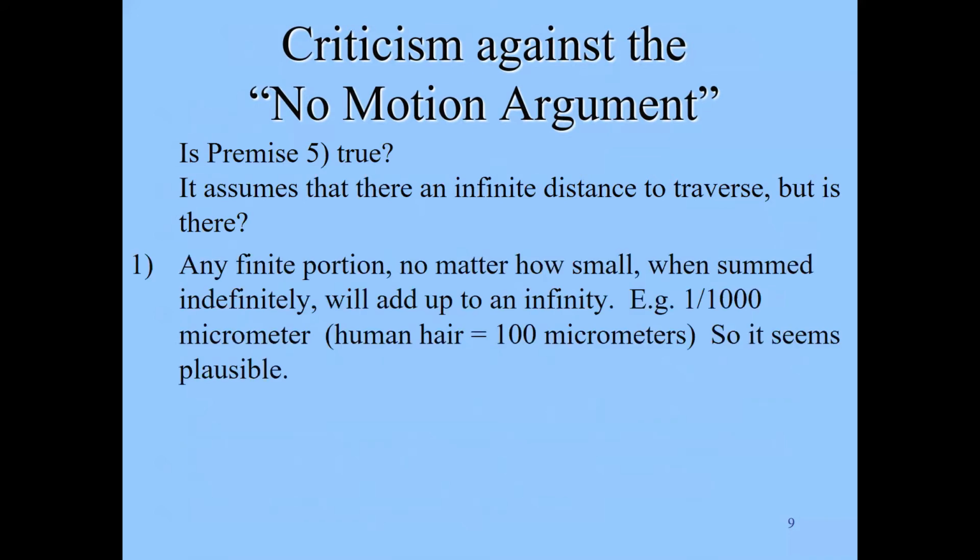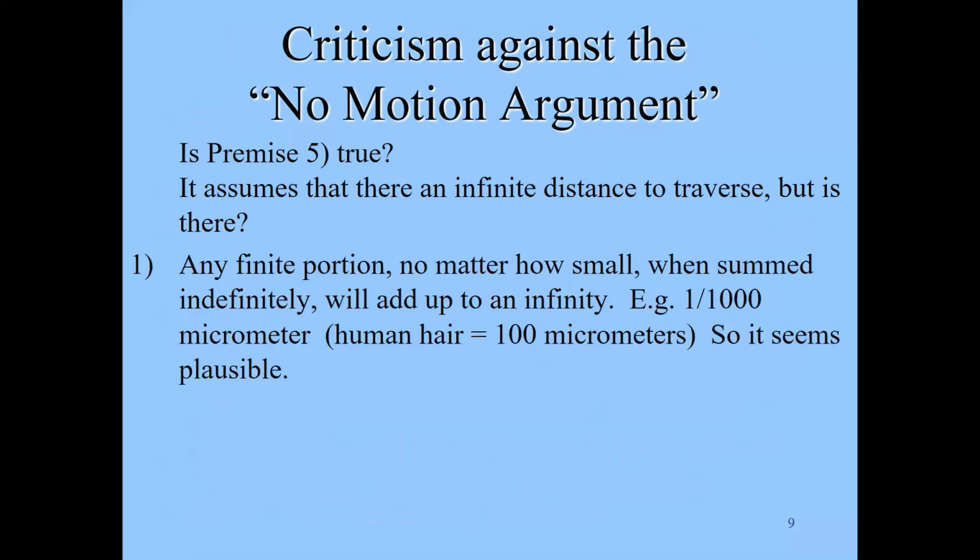Here's one way you might form this criticism. For any finite portion, no matter how small, this would be rather Zeno's perspective, right? Zeno saying, look, it doesn't matter how small of a portion. If you're going to sum that portion indefinitely, it'll add up to an infinity. So you could start with 1/1000th. Take 1/1000th of a micrometer, which is extremely small, right?